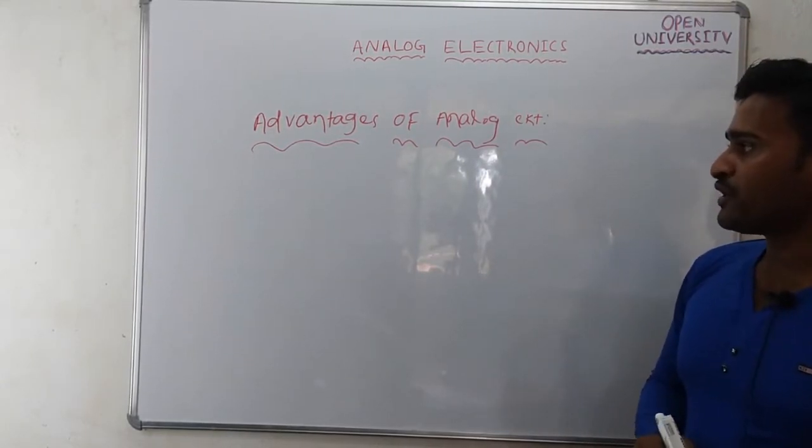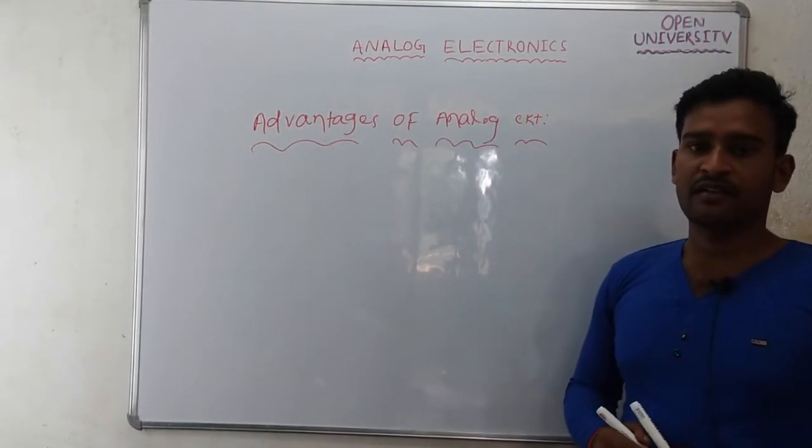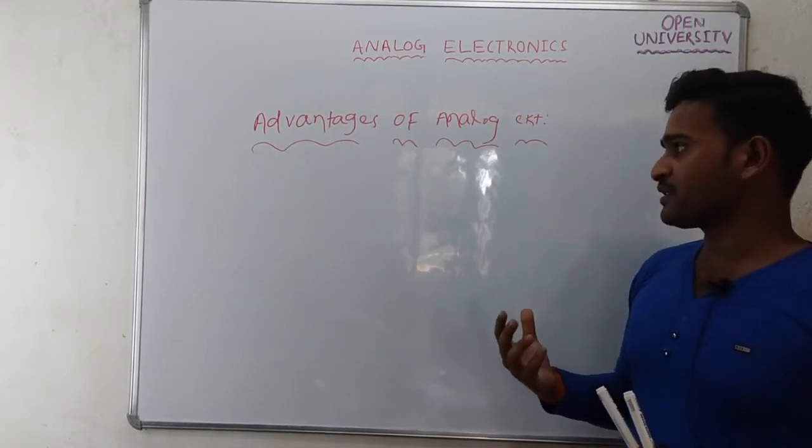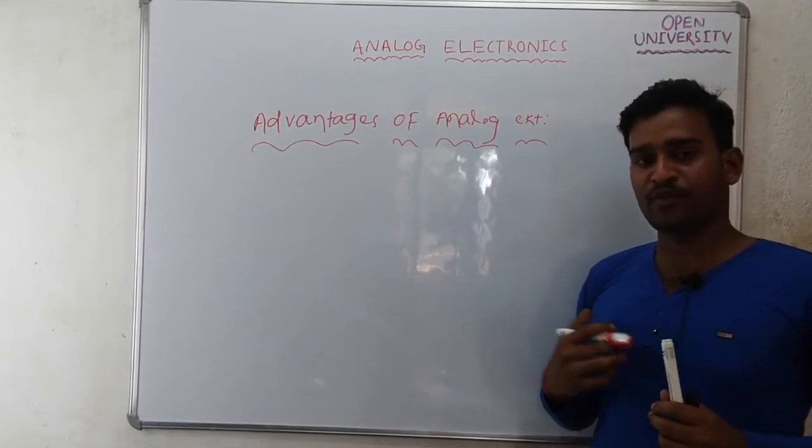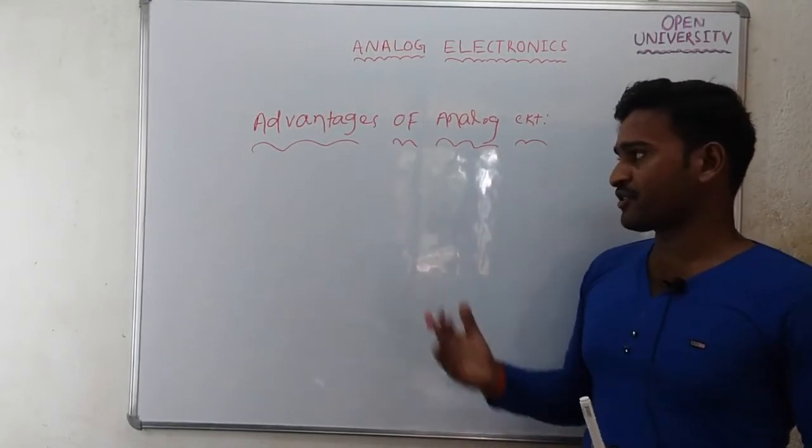So in real time the signal which is processed in a circuit is analog, so you can directly process that signal through analog circuits.